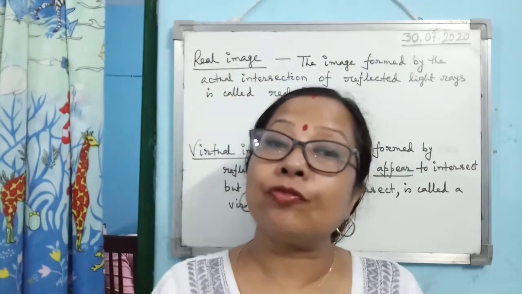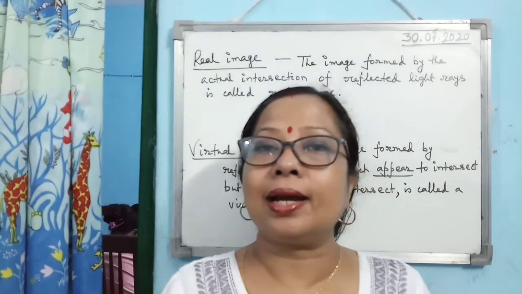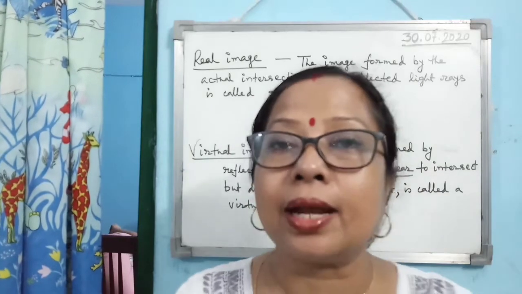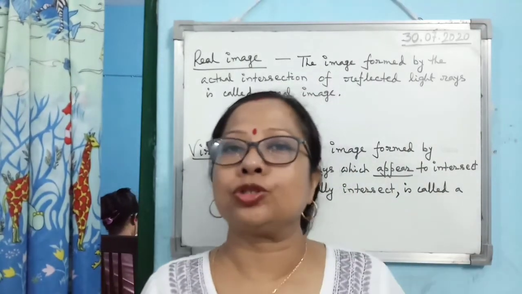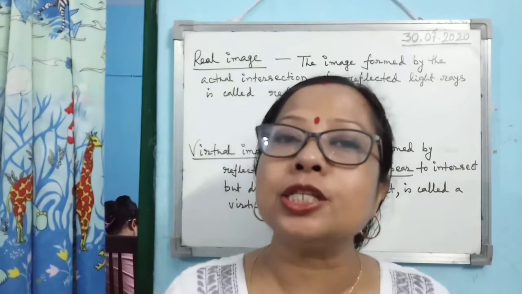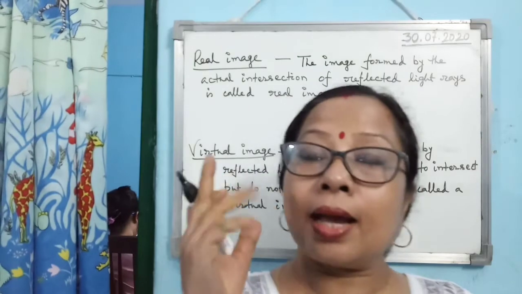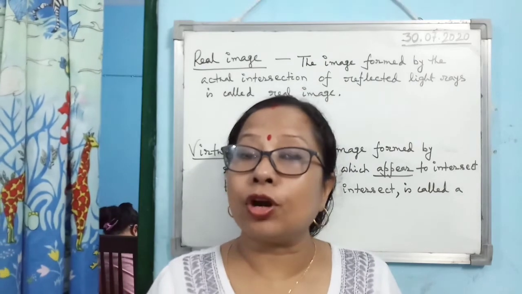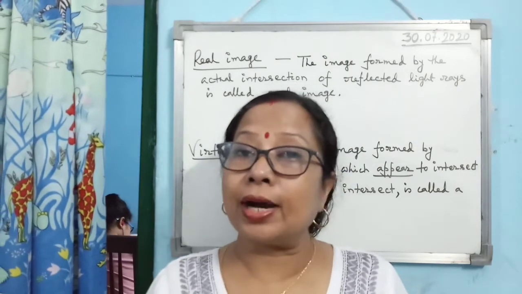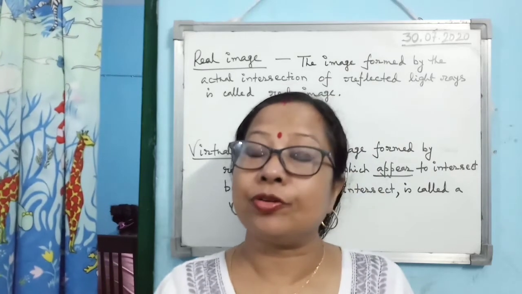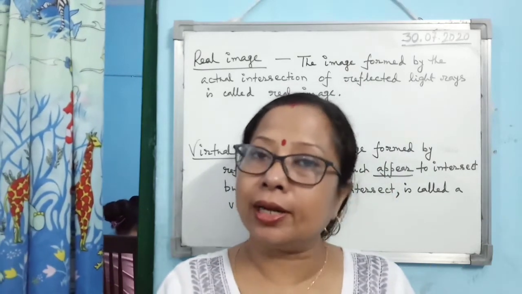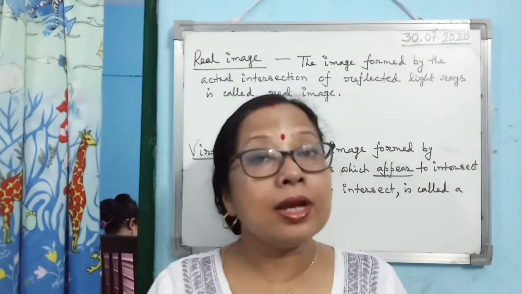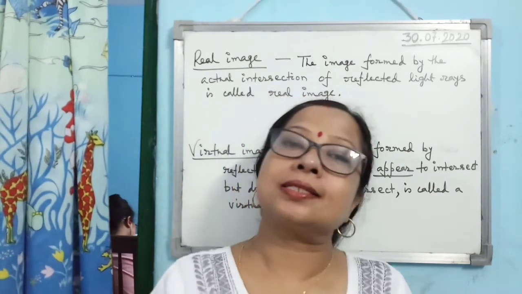Clear? So like that, when images are formed by the plain mirror, you can see the image, but it appears as if the image is behind the mirror. You go behind the mirror, nothing is there. So that is a virtual image. Now, how is a virtual image formed? The diagrams I have drawn for the coin and for the star are all virtual images. A virtual image is formed when the light rays appear to meet at a point. They do not actually intersect at a point, but they appear to meet at a point when the received light rays are extended back.